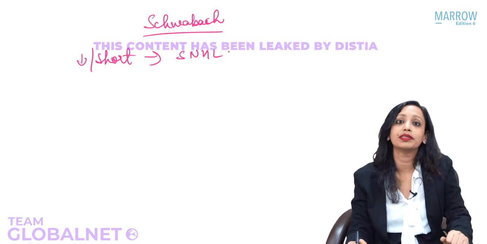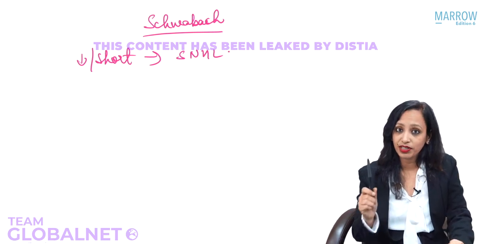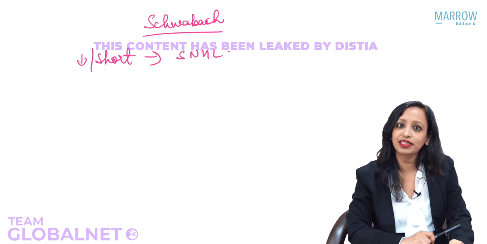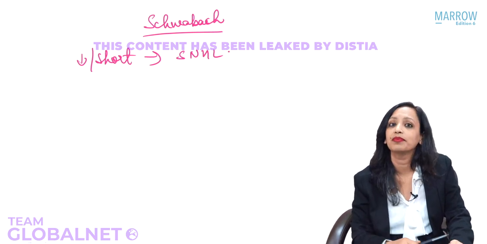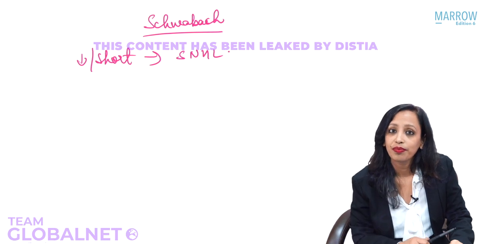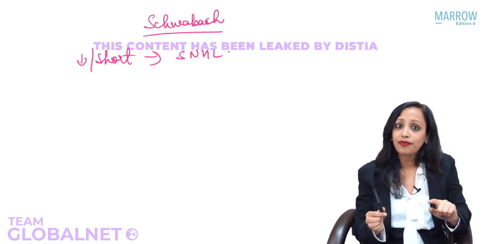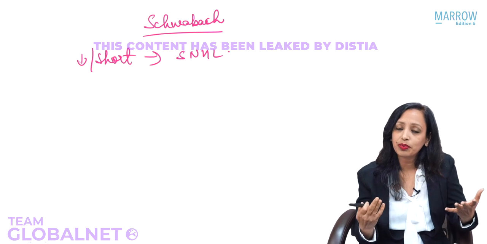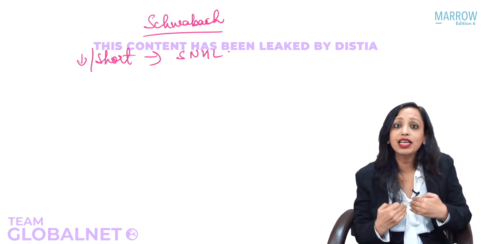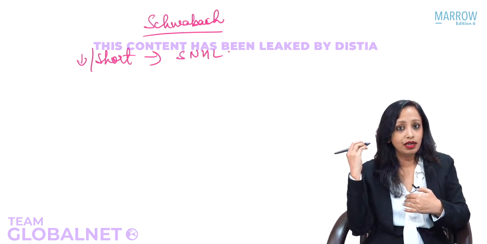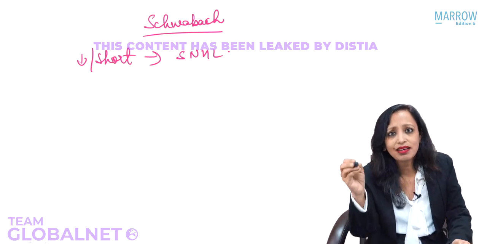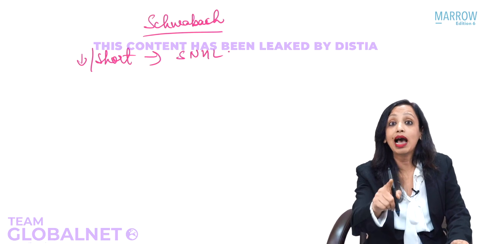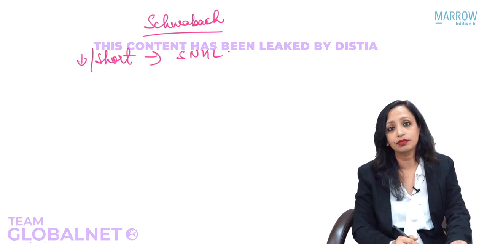Boss is always the boss. If the patient is hearing less, he is defective. If I am hearing less, who is defective? Patient. How? Because my hearing is normal. That was a prerequisite. If my hearing is normal and the patient is hearing the sound better than me, how is that possible? Why is he hearing the sound better than me? Because he has a conductive hearing loss in his ear.